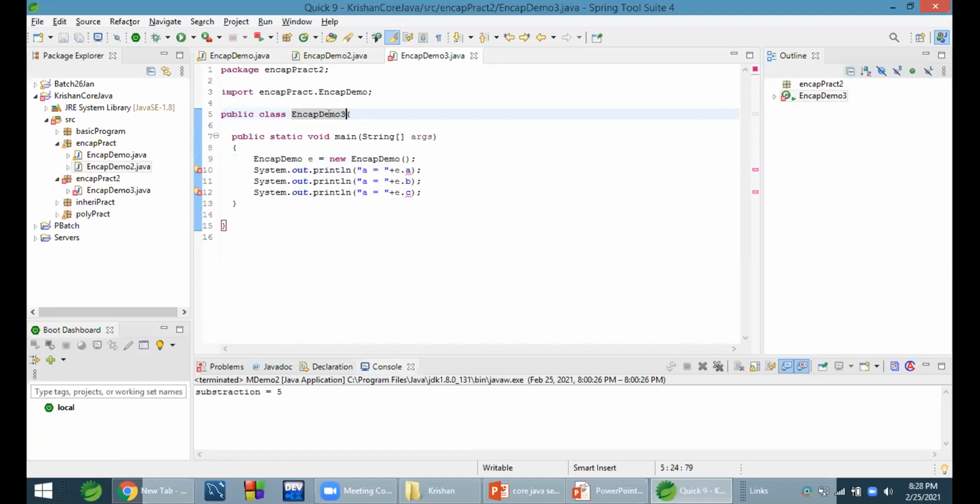It means in parent class it's not accessible. In child class it is accessible. If we inherit, then it will call. Okay.